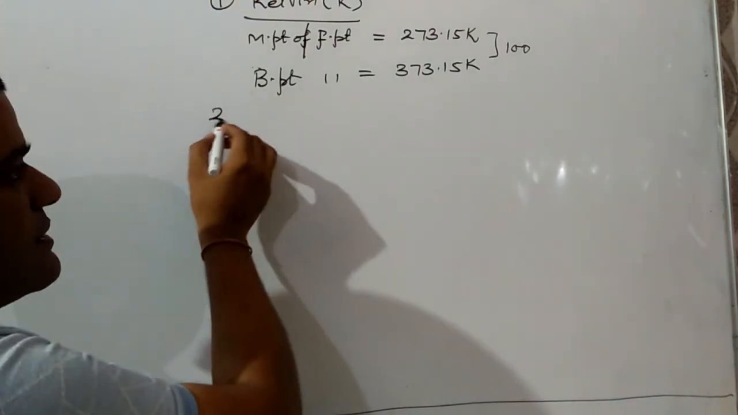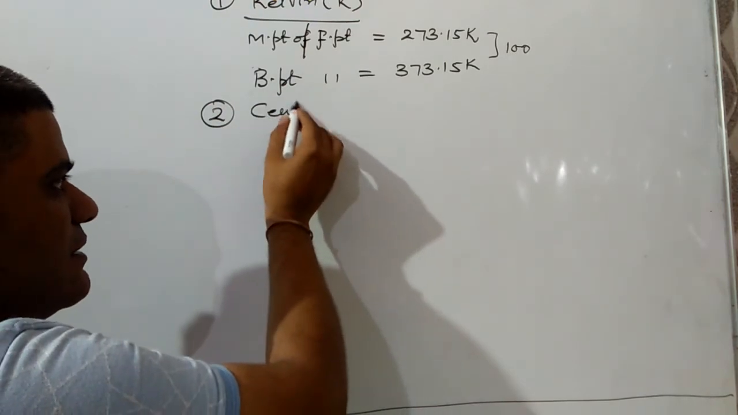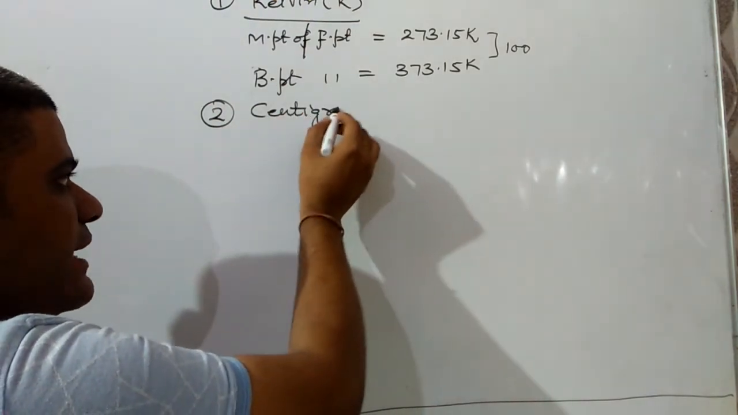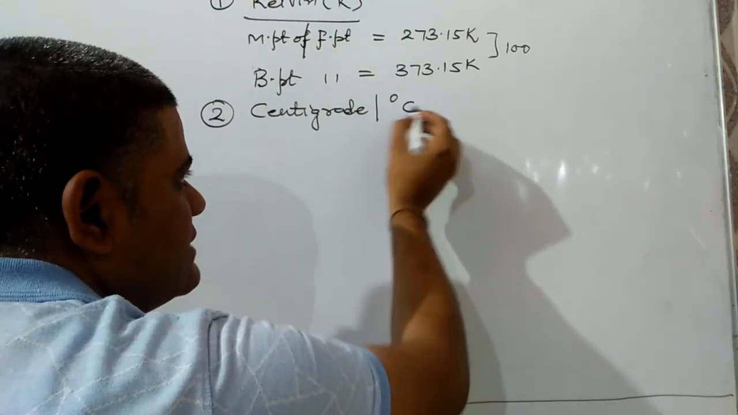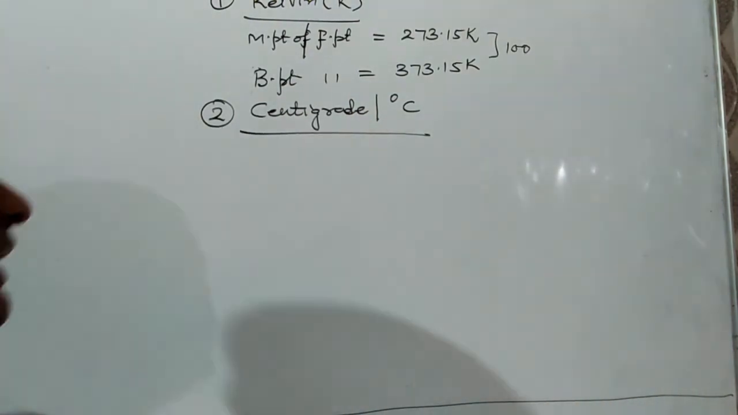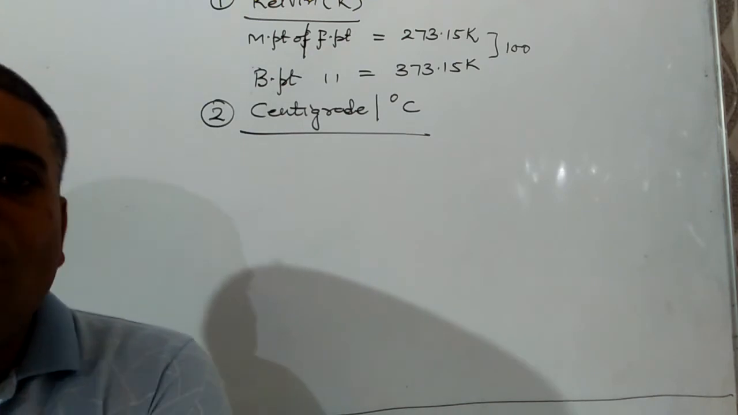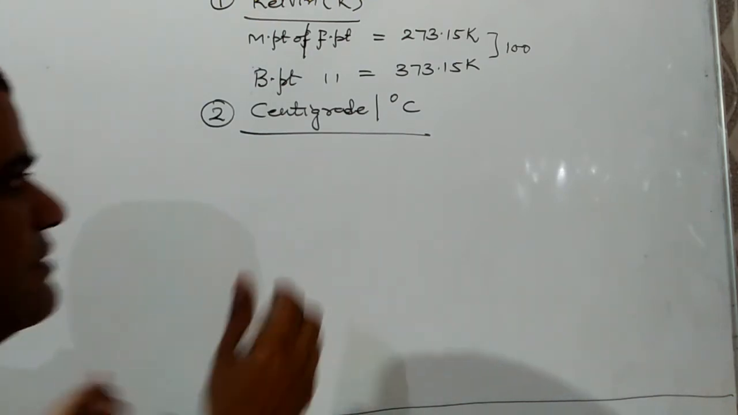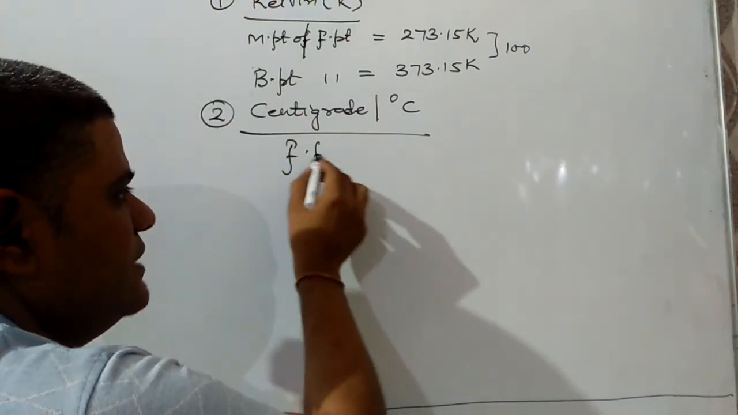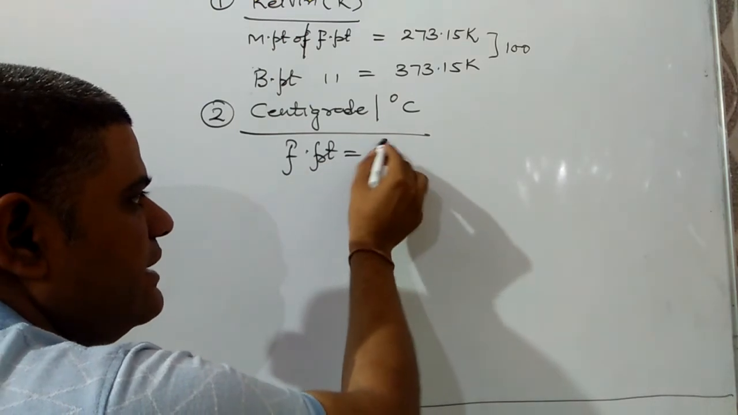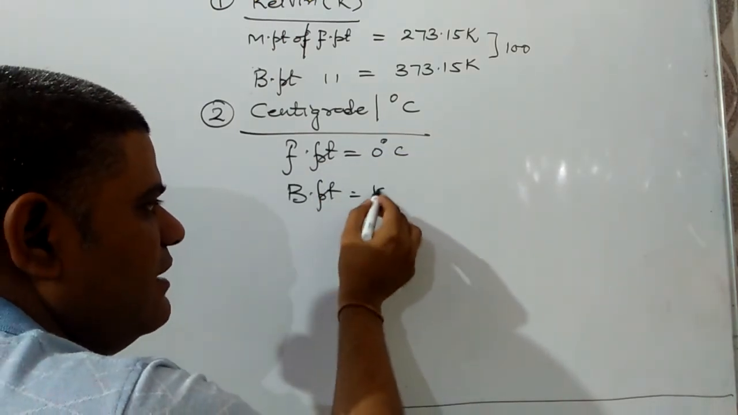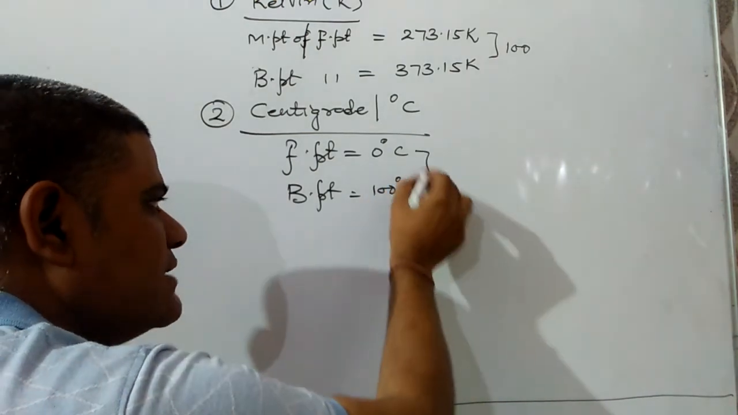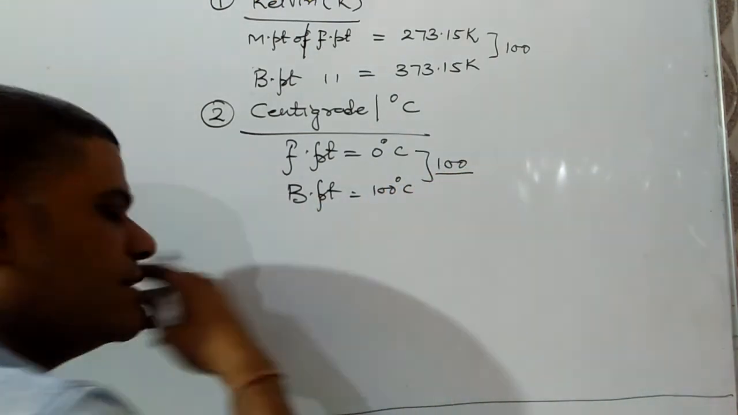Next is the centigrade scale, or degree Celsius scale. In it, the freezing point of water is 0 degree centigrade, and the boiling point of water is 100 degree centigrade, and it is also divided into 100 parts.